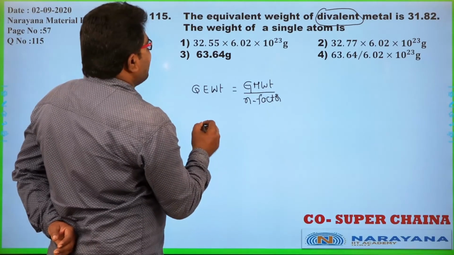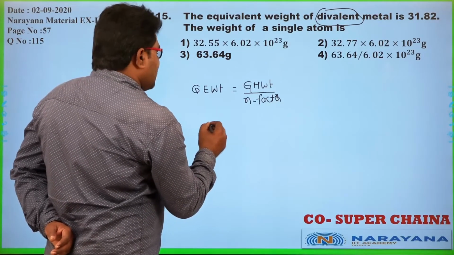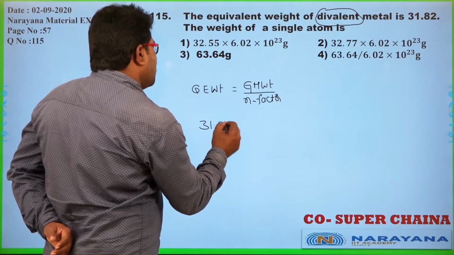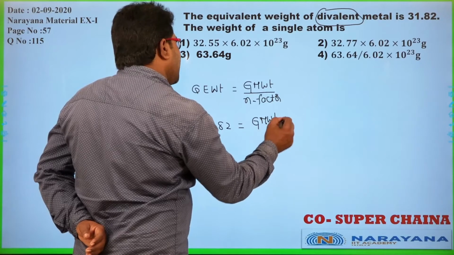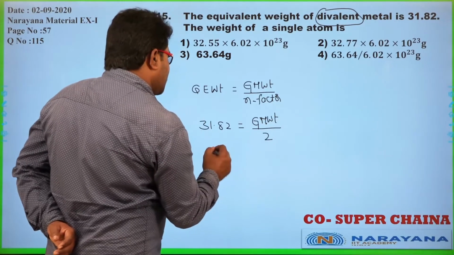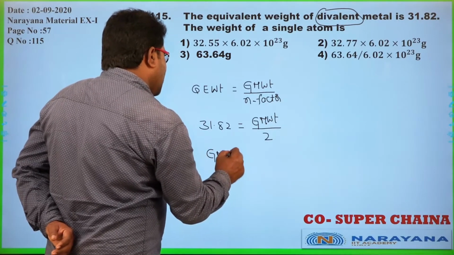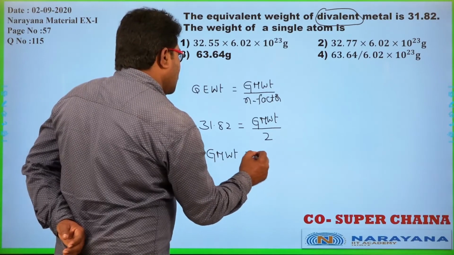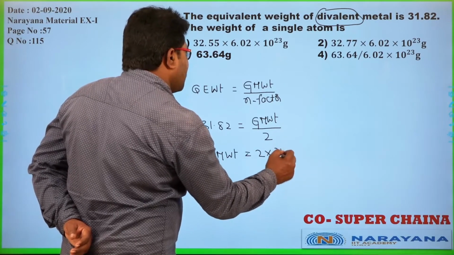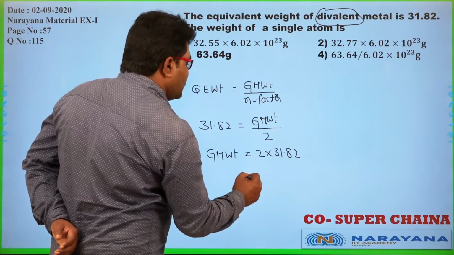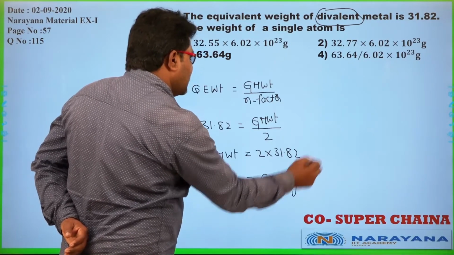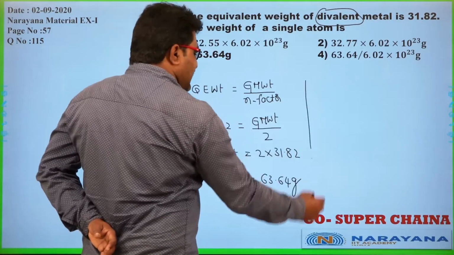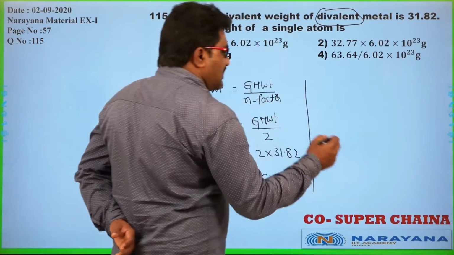He has given the gram equivalent weight 31.82, which is equal to gram molecular weight divided by n factor. So, gram molecular weight is equal to 2 into 31.82, that is equal to 63.64 grams.